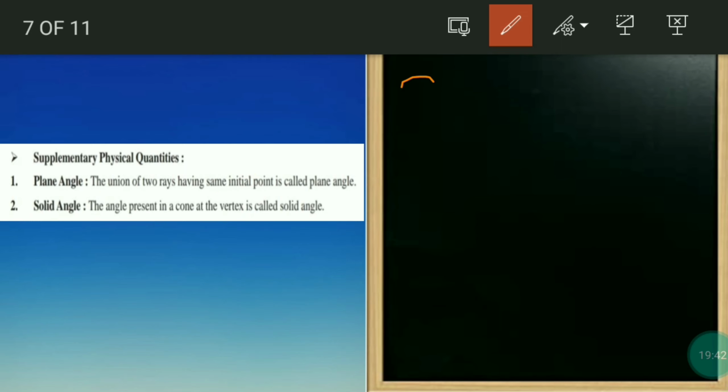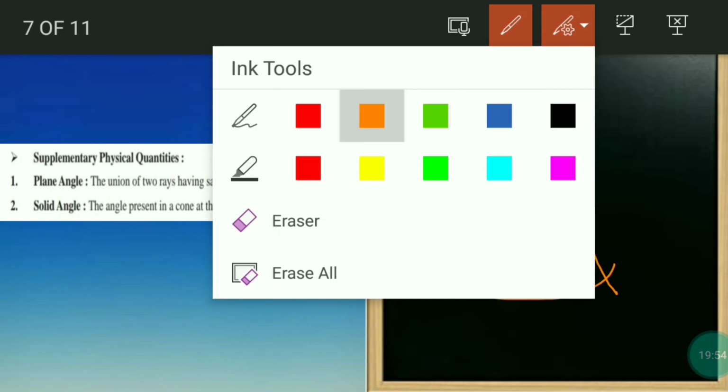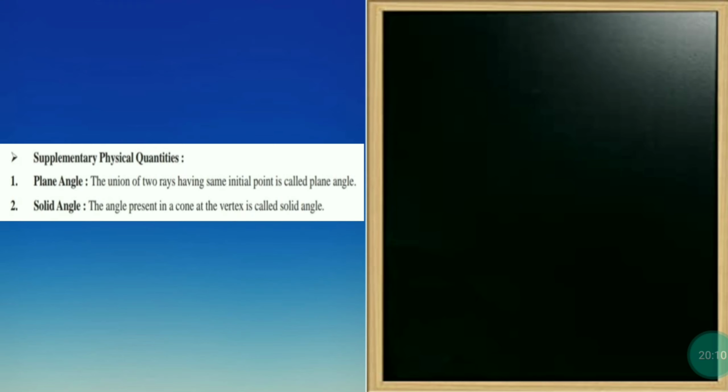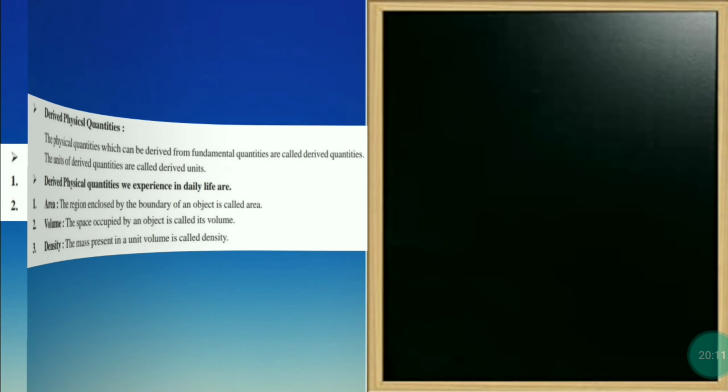Now we will see solid angle. The angle present at the vertex of a cone is called solid angle. Now if I take one cone, this vertex part, whatever angle is there, that is called solid angle. Now next we have to see derived physical quantities.